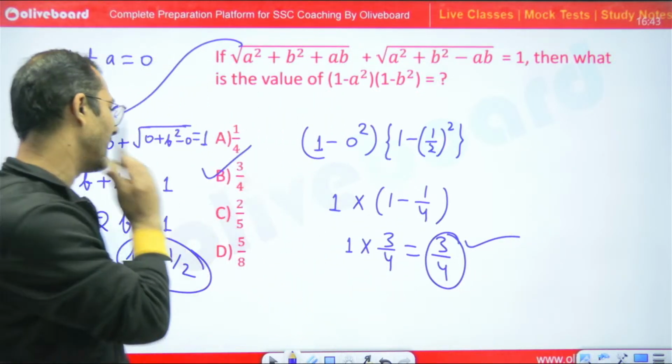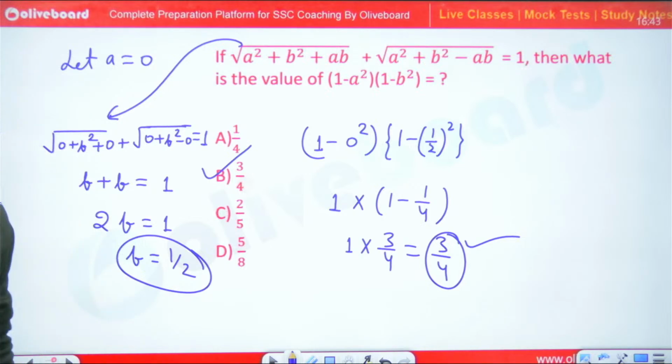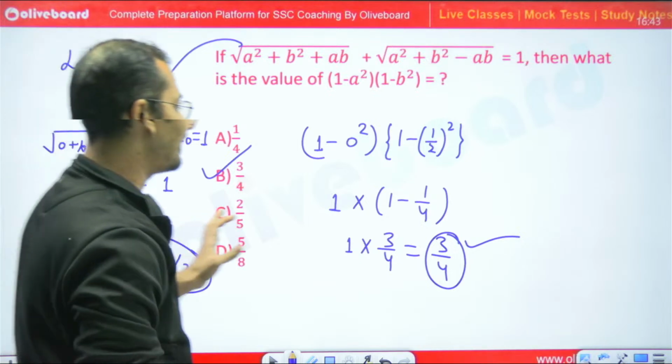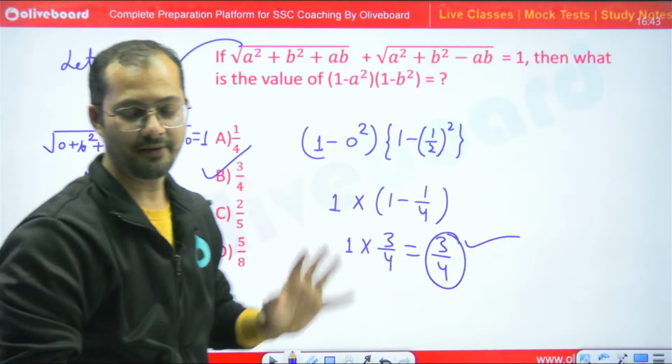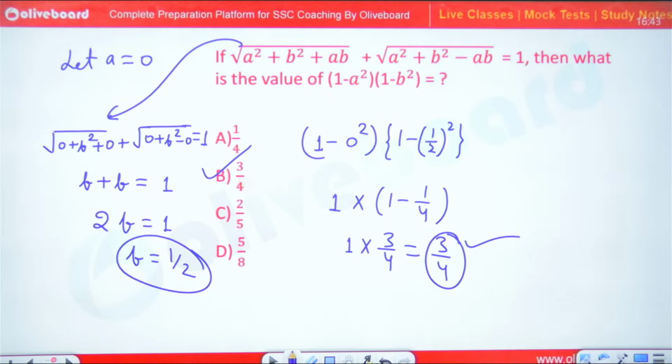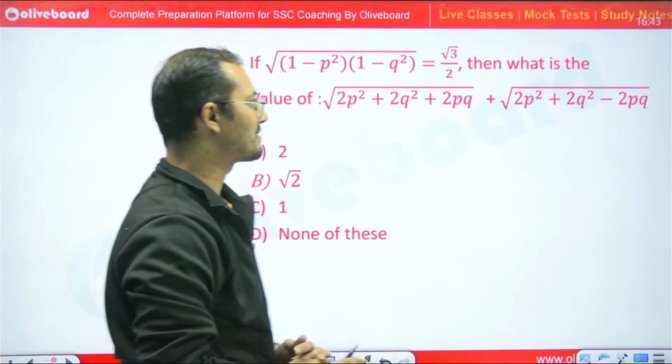B is the right answer. Yes, B is the right answer. See, is this clear? Yes. So 3 by 4 is the right answer. Let's move to the next question.